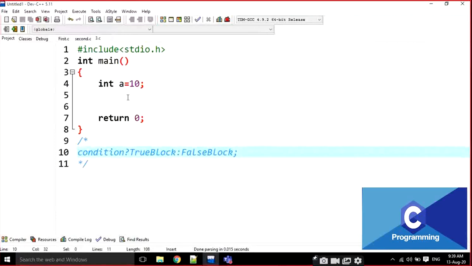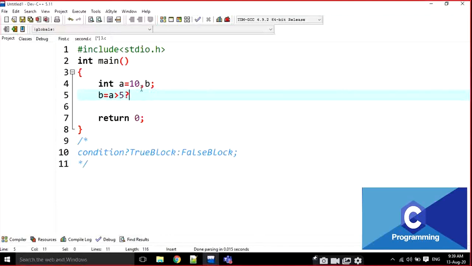So now I am going to write the ternary operator. For example, B is equal to, and I am going to write one condition here, same as if, for example, A is greater than B, question mark. That is the condition.